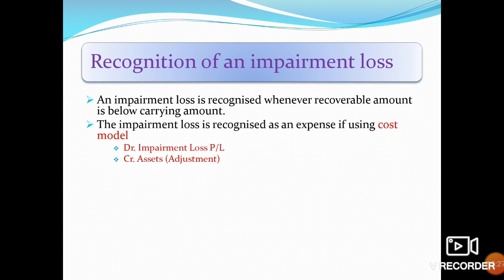The impairment loss is recognized as an expense if using the cost model. If we are using the cost model, then debit the impairment loss to the profit and loss account and credit the asset; that means we have to reduce the asset value.